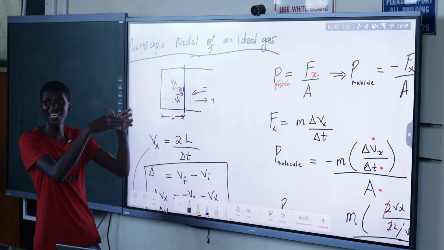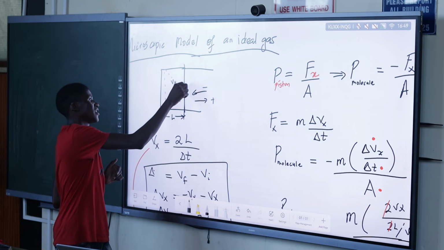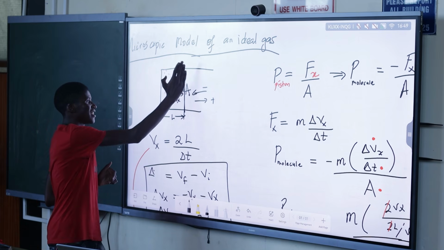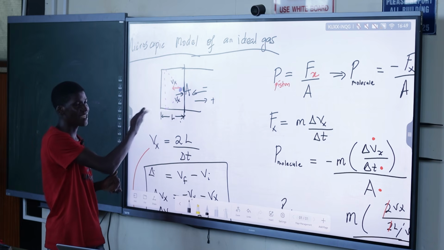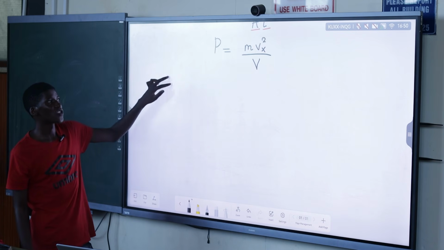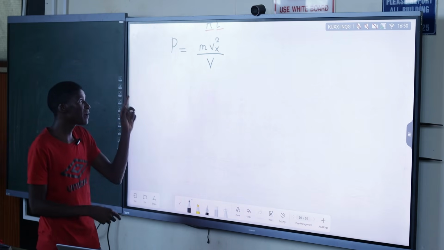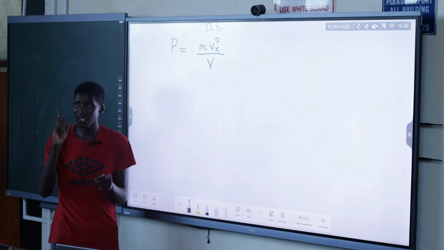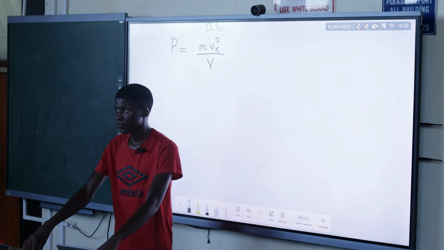Actually, the piston is three-dimensional. So the area of this region of the piston, that surface of the piston, times this length will give us a volume of this entire thing. So this is P is equal to mVx squared over V. This is the pressure exerted by one single gas molecule.